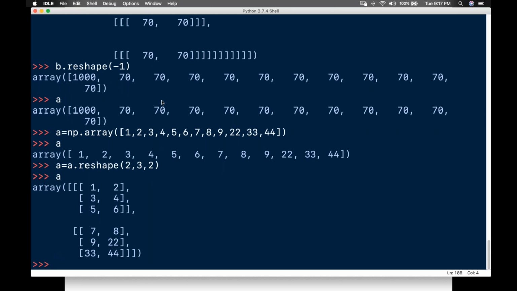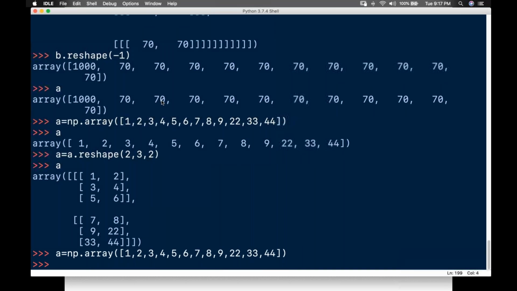Sorry. I'll do it for the 1 dimension first, then I'll do it for the 2 dimension, then I'll do it as a 3 dimension iteration process. Okay, so for iteration purposes, slicing is very easy, but I want to do it in the other way. So how do I do the iteration? What do you mean by iteration? Iteration means going through one element at a time, right? One by one, you will be iterating it.